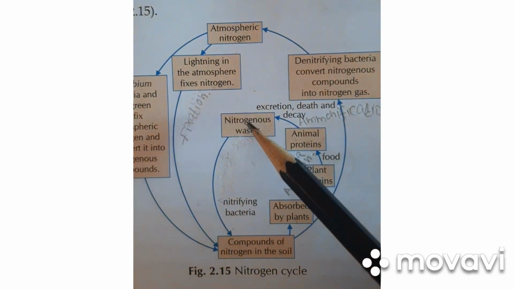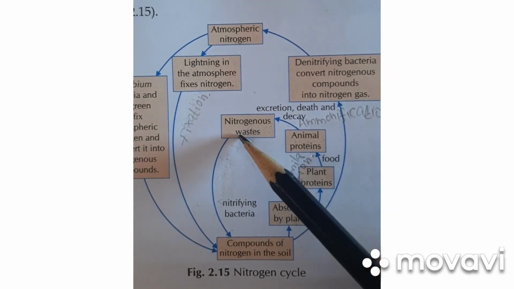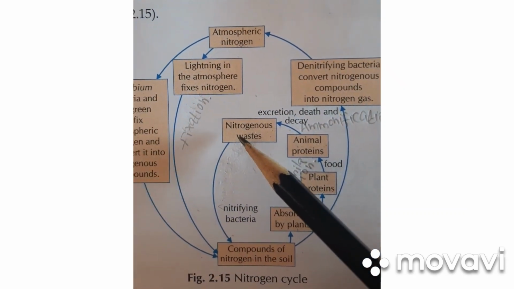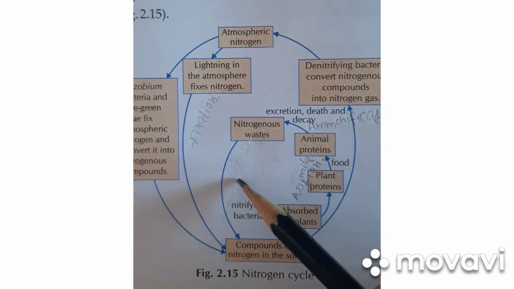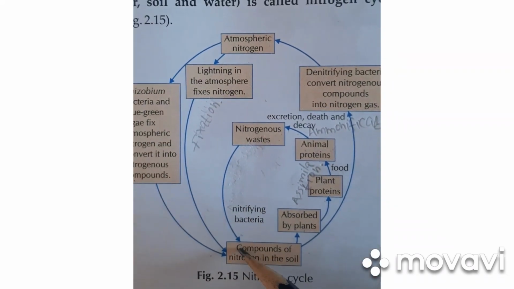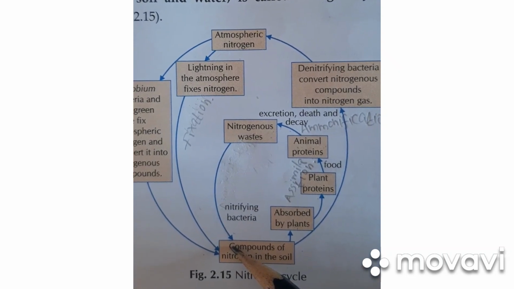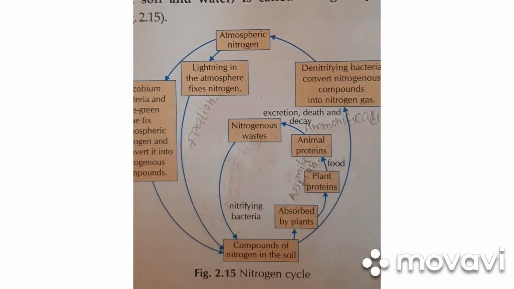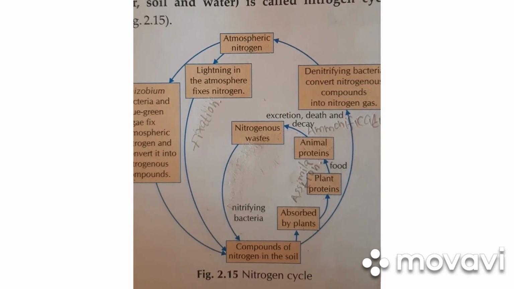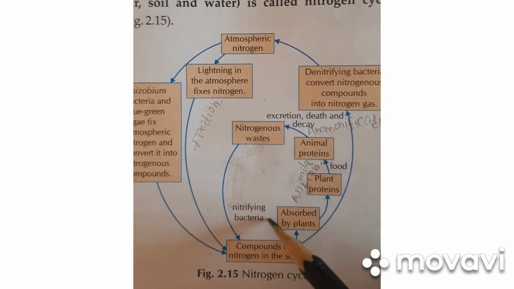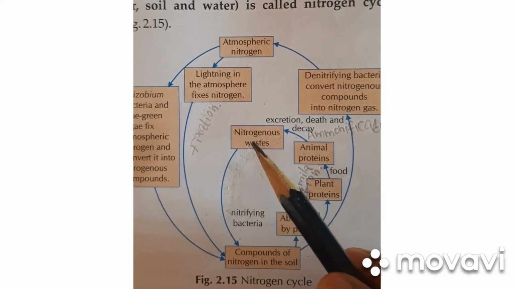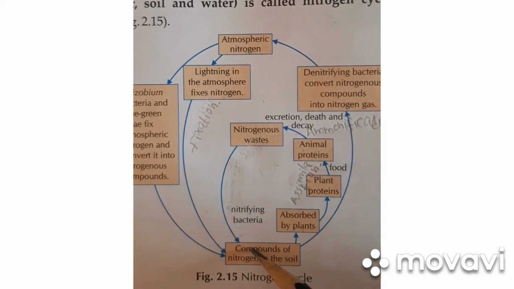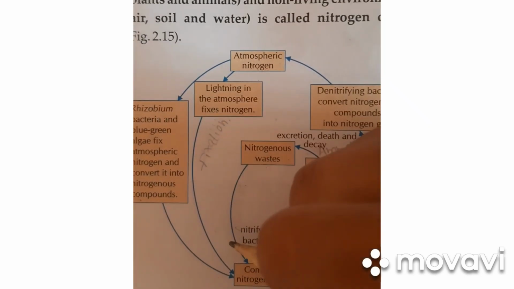Now the ammonium salt in the soil is getting converted into nitrites by nitrosome bacteria. Nitrites are getting converted into nitrates by nitrobacteria. And nitrosome bacteria and nitrobacteria are together known as nitrifying bacteria. And this process of conversion of ammonia into nitrates is called nitrification.